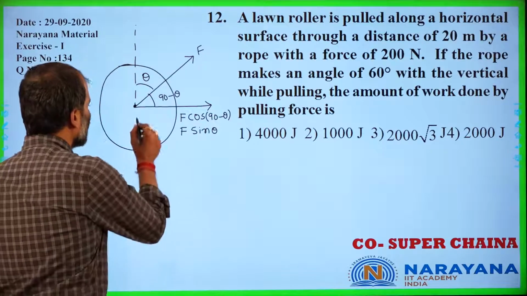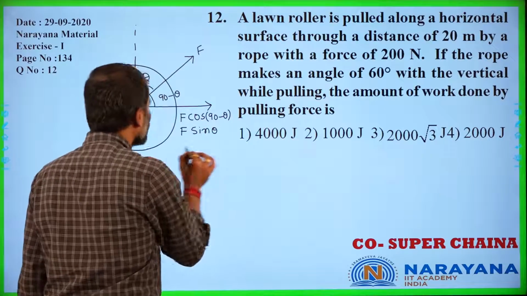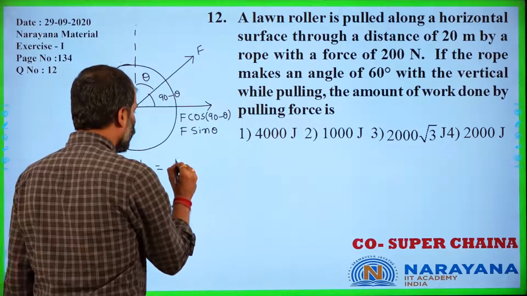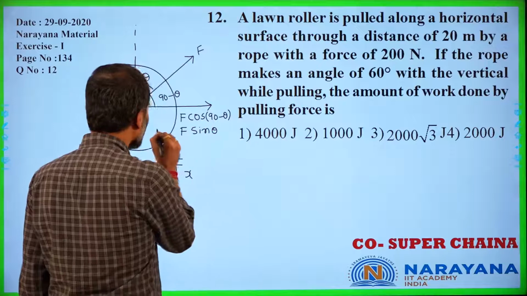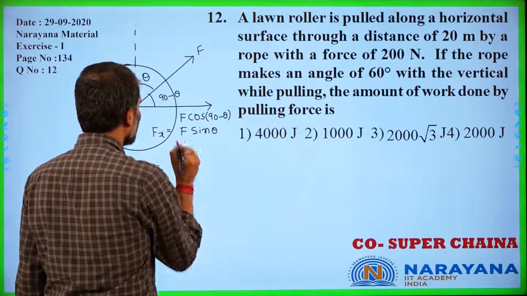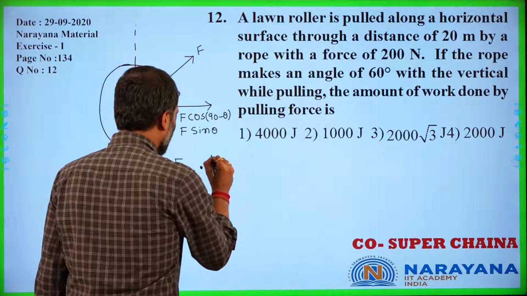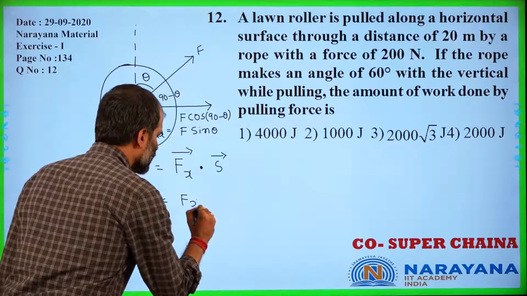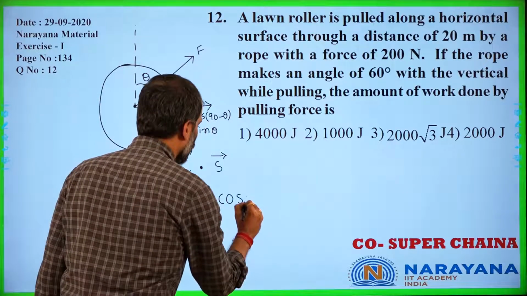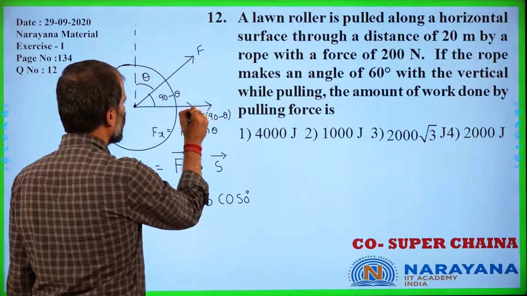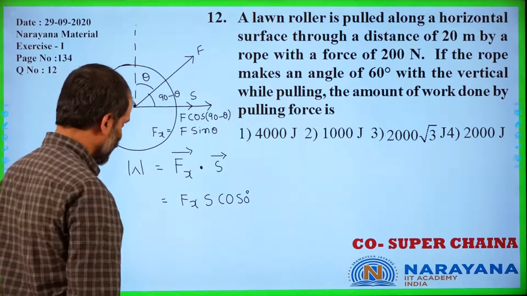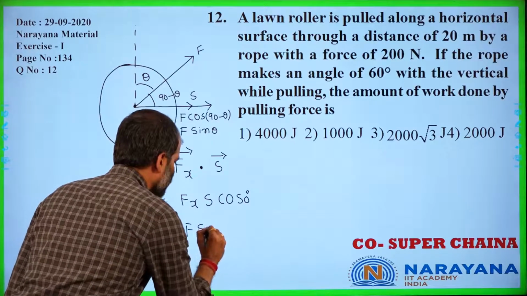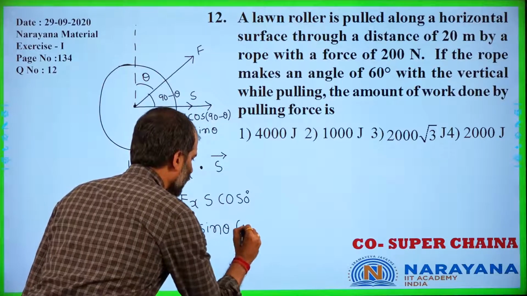Okay, so the lawn roller would be moving along the horizontal direction over here. So work done would be equal to the force that is acting along the horizontal direction, Fx bar dot S bar. So it is Fx into S cos 0. The force is along this direction and the displacement would also be along the same direction over here. Fx is equal to F sine theta into S.